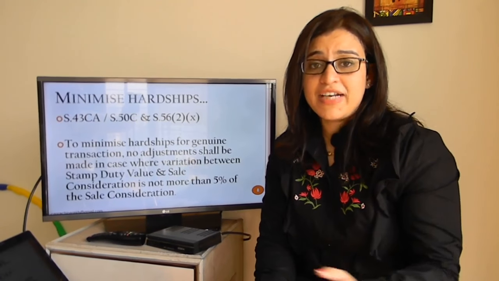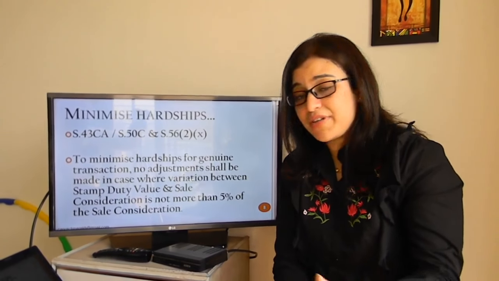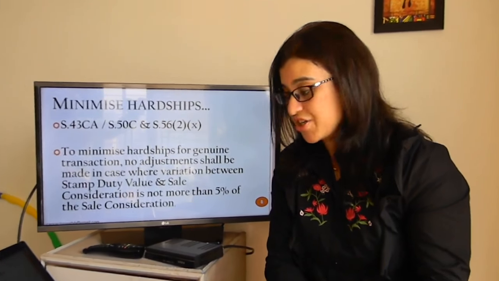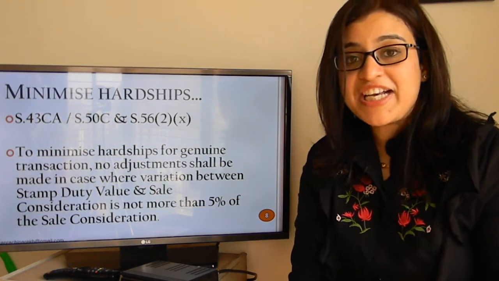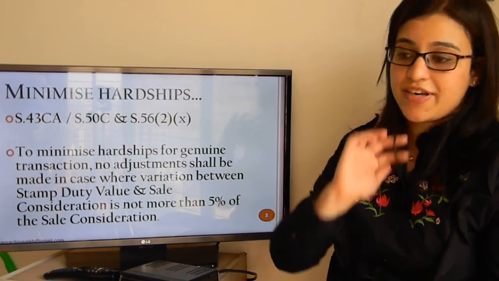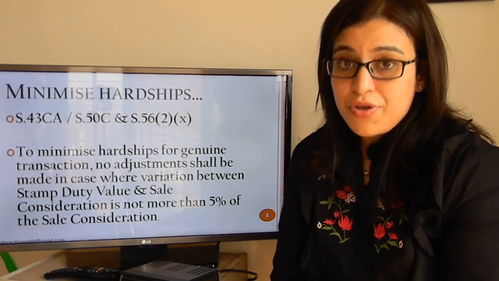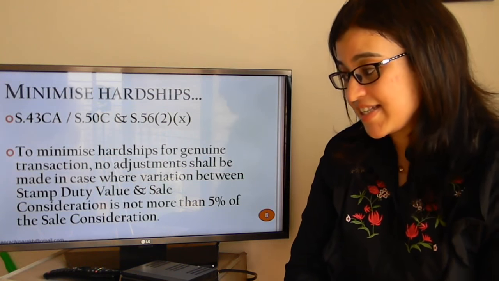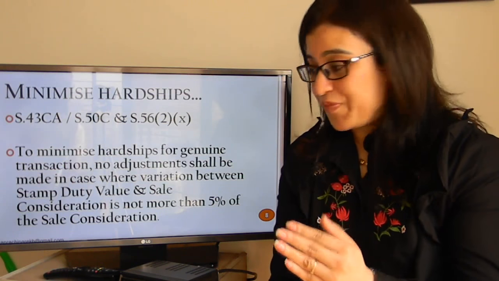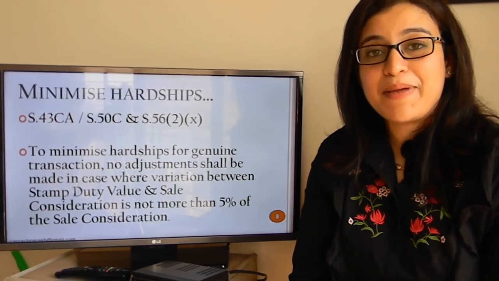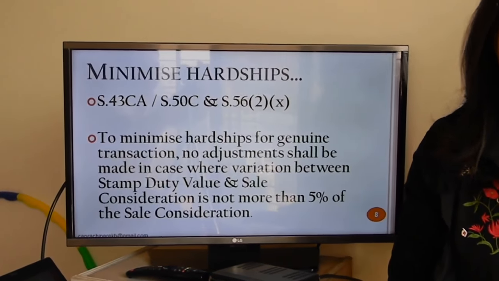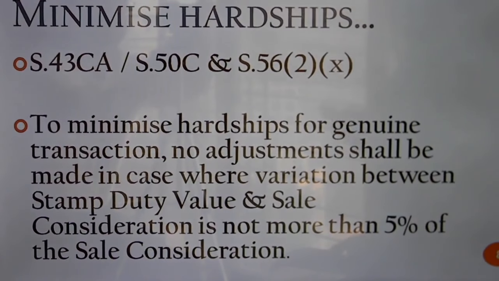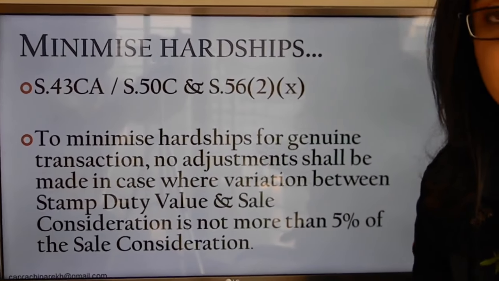However, with the number of litigations going across, it came to the notice of the department that there might be a genuine case wherein owing to the location, the size and shape of the plot, there might be a variation in the actual sale consideration and the stamp duty value. To mitigate some sort of litigation and to minimize the hardships caused to assessees, the provision seeks to state that no adjustments shall be made in case where the variation between the stamp duty value and the sale consideration is not more than 5% of the sale consideration.